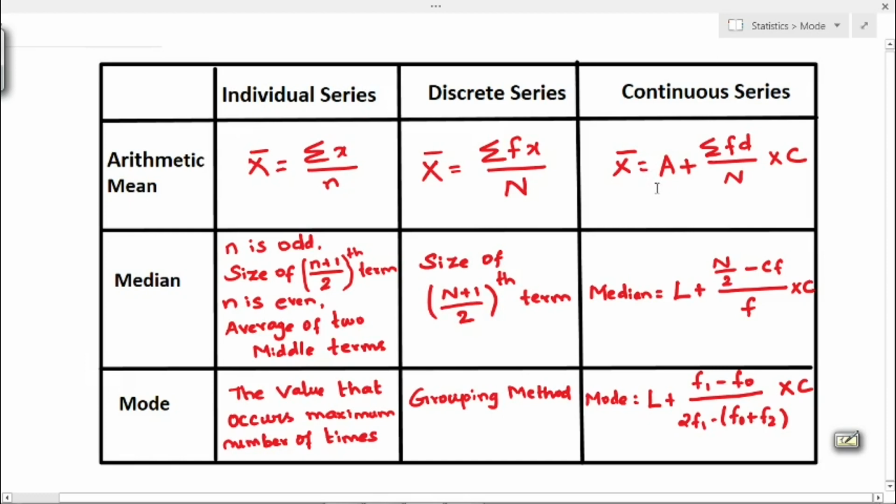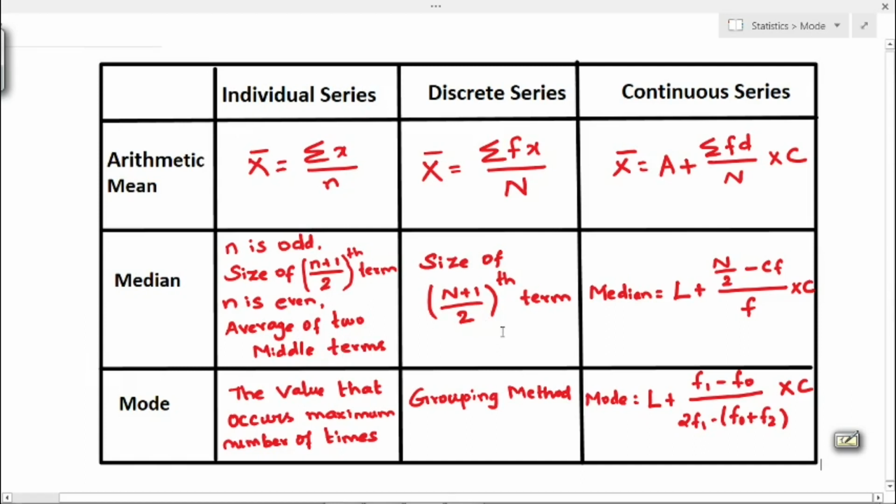Next, formula for median. Median in the case of individual series, we have to check first whether the n value is odd number or even number. If it is odd, we have to consider the size of (n plus 1) by 2nd term. That is the value of median. Next, in the case of even, first we have to consider two middle terms. The middle terms are n by 2 and n by 2 plus 1, and then we have to find the average. So in the case of even, we have to find average of two middle terms.